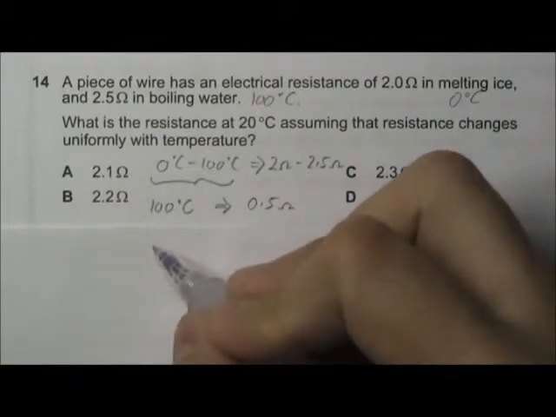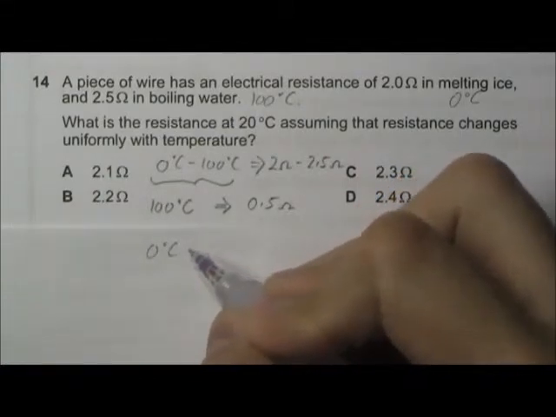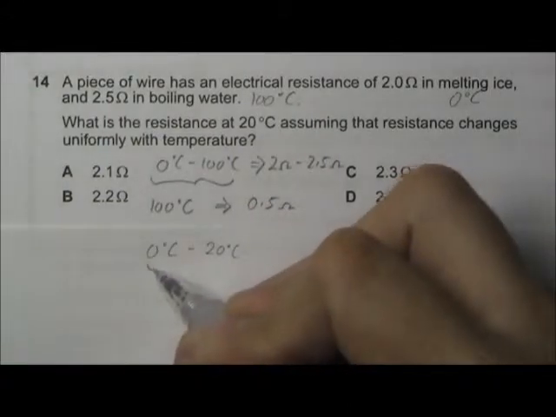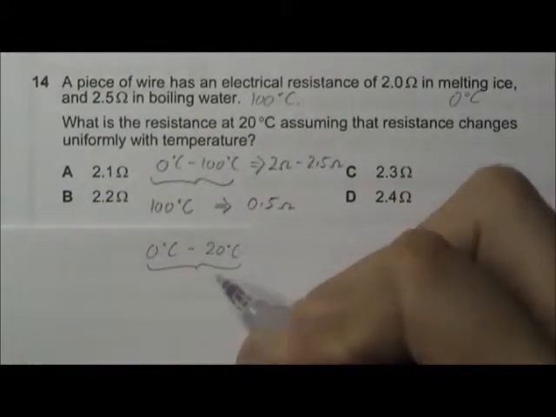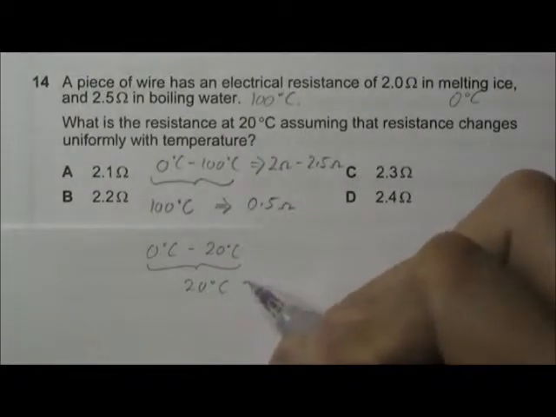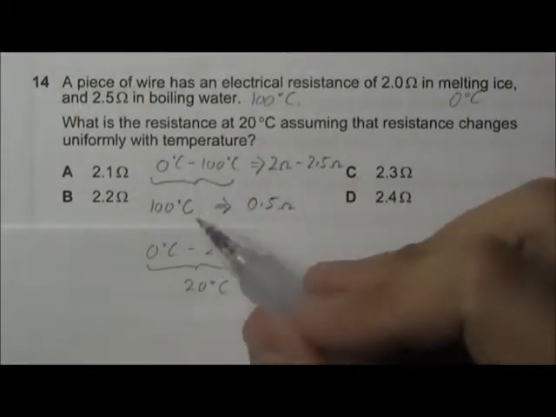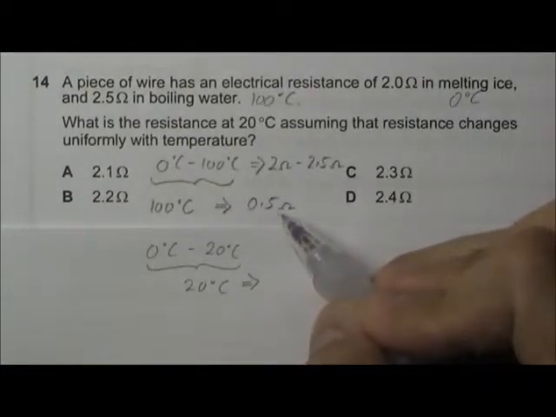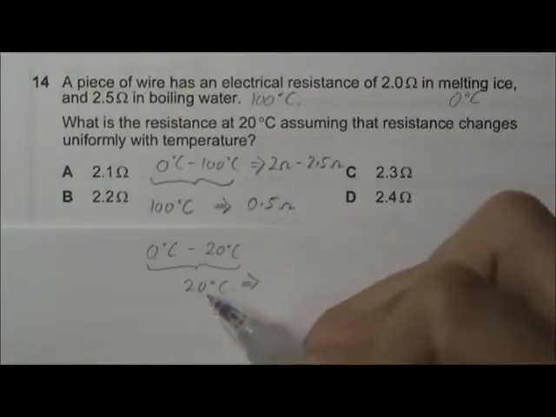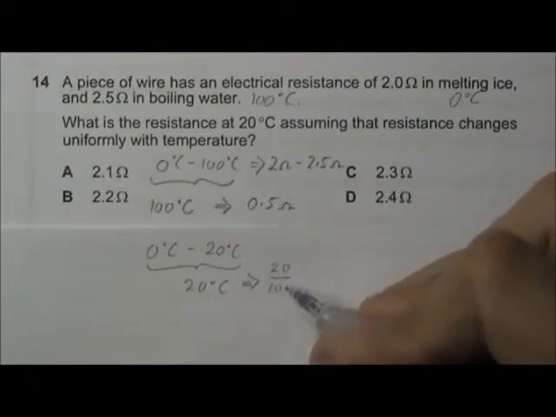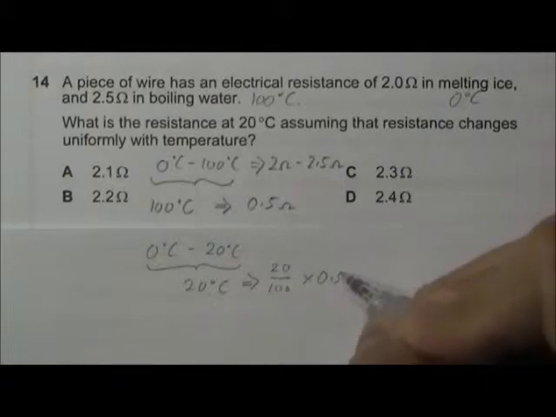So from 0 degrees Celsius to 20 degrees Celsius is a temperature change of 20 degrees Celsius. So if 100 degrees Celsius change in temperature will bring about 0.5 ohm change in resistance, 20 degrees Celsius will bring about 20 over 100 multiplied by 0.5.